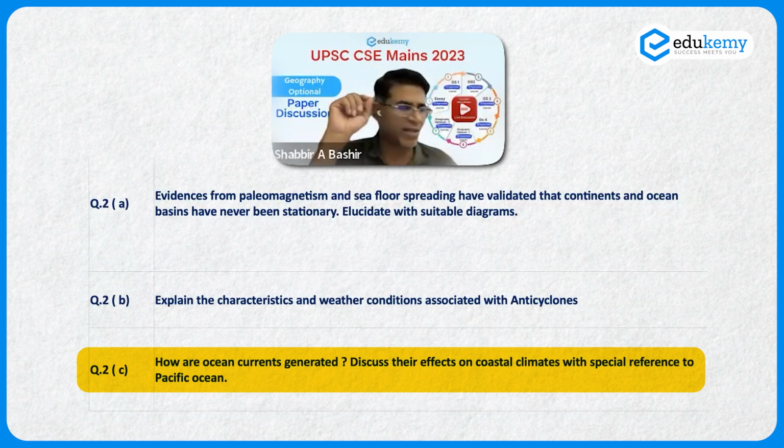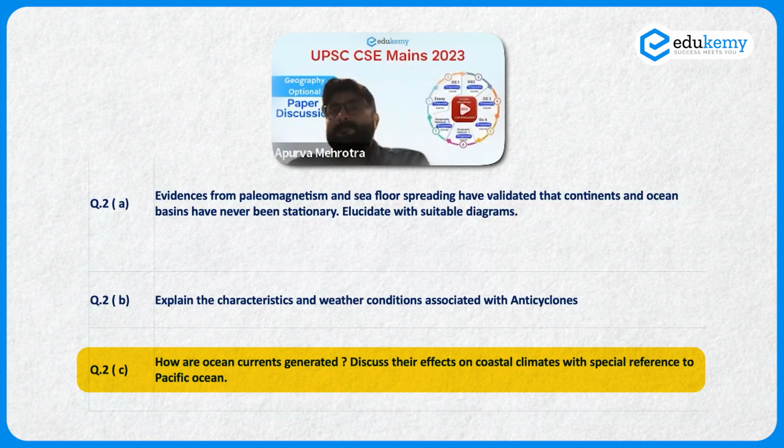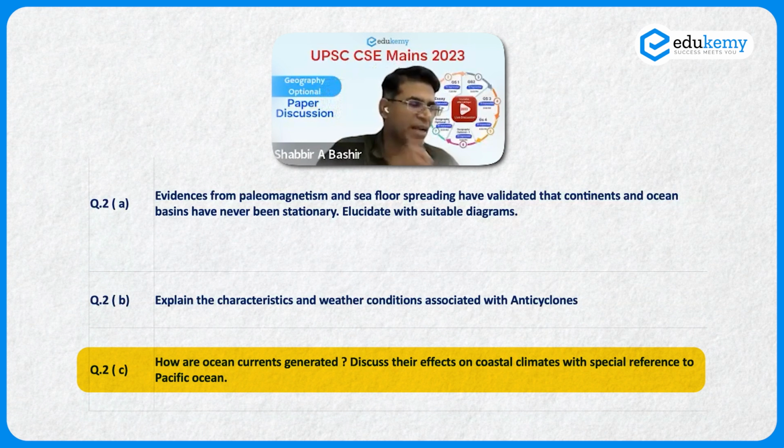Yes, sir. Now see, this is a problem. UPSC Mains वाला. ये fishing zone जो है, it is not about coastal climate, okay? They're not asking you general what's the impact. बहुत specific impact है in terms of coastal climate बताना है. कहाँ warm है, कहाँ cold है, कहाँ पर fogs है. Yes, and the reversal, El Nino as a phenomena. Okay, and with locations, talk about the locations कहाँ पर impact होता है with a map.